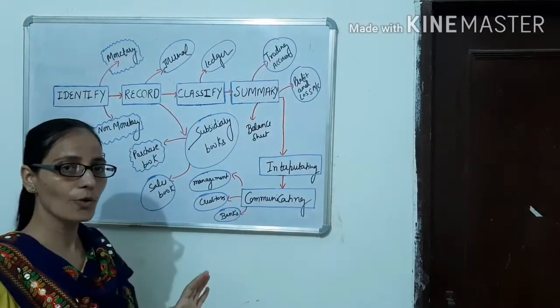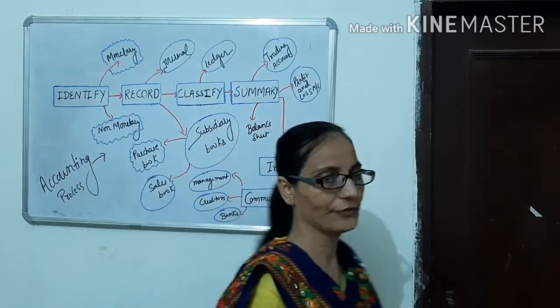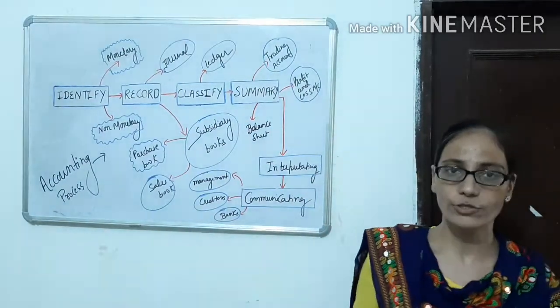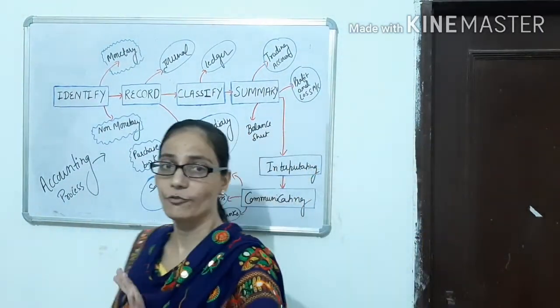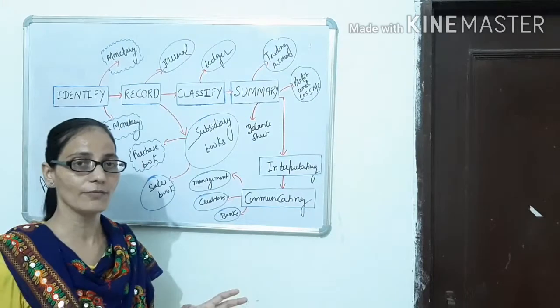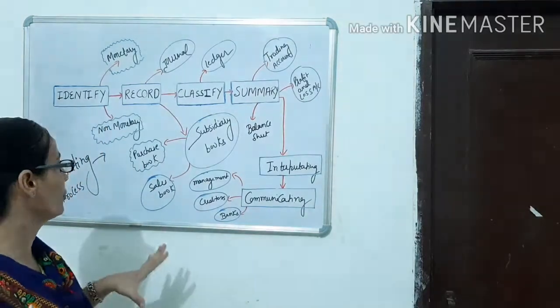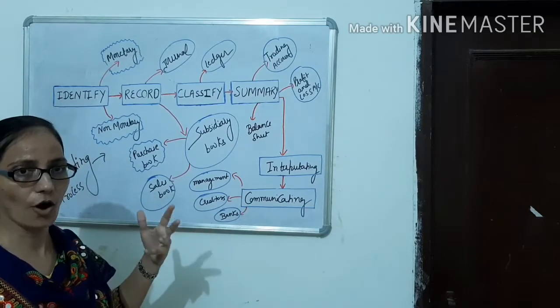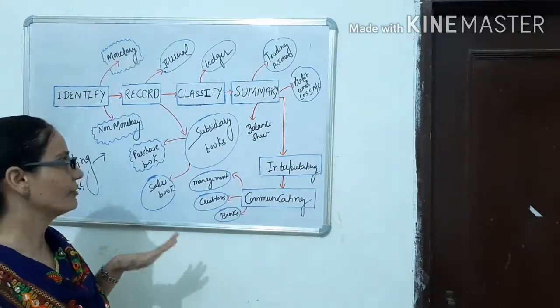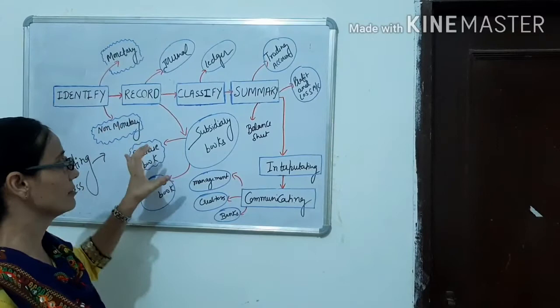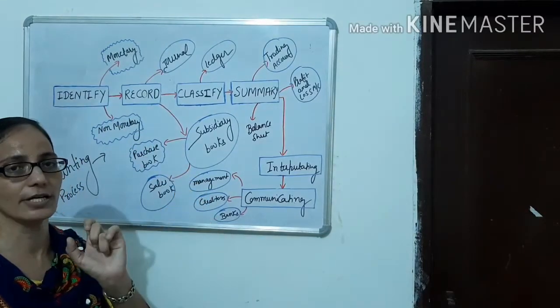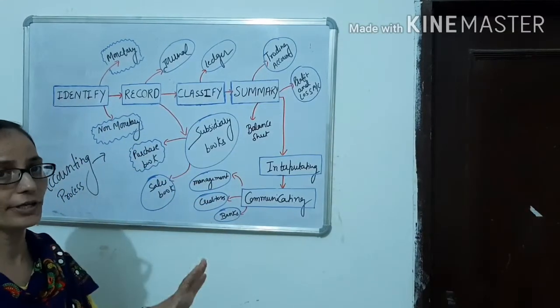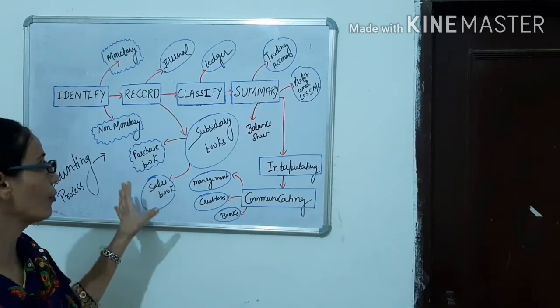But there are so many transactions of non-monetary nature that also affect the business. But their value cannot be recorded in terms of money, so they are ignored. For example, the efficiency of management. The management efficiency, I cannot count that in monetary terms. So I will ignore it definitely from the accounting point of view.